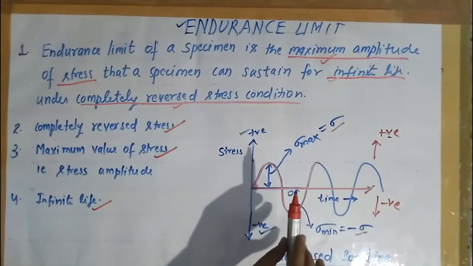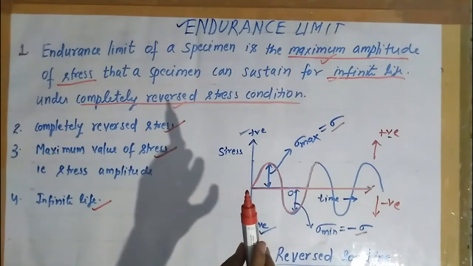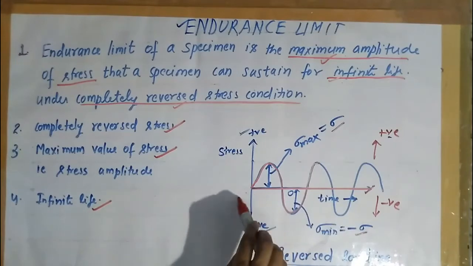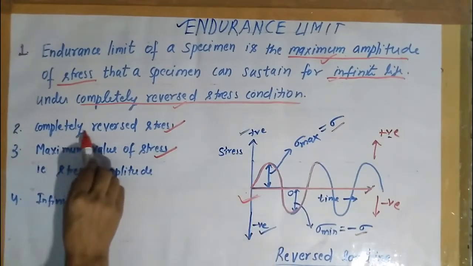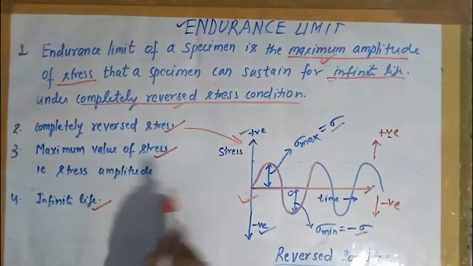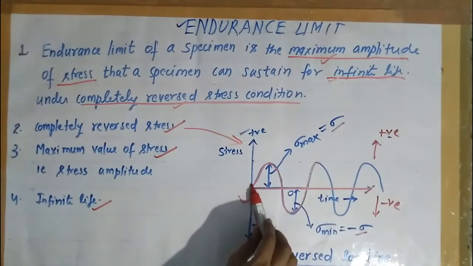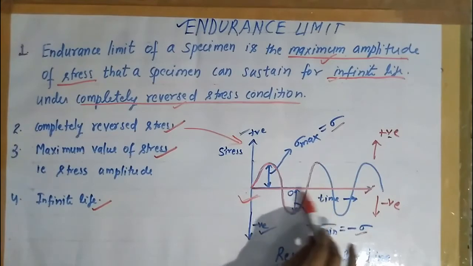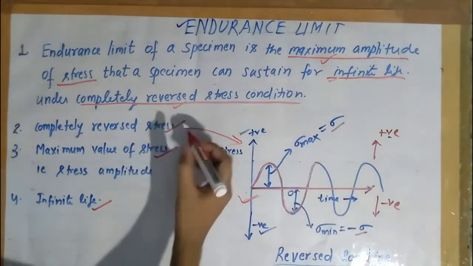So the specimen whose endurance limit we want to determine must undergo this type of loading condition, that is, the completely reversed loading condition, which can be given by this diagram. That is, half part of this curve is lying above and half part is lying below the time axis. So this is the first point.